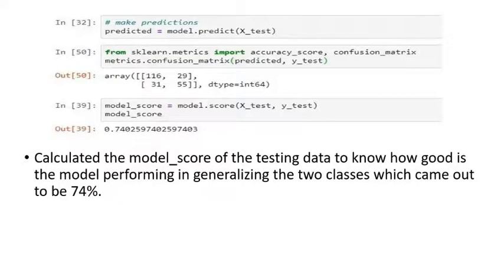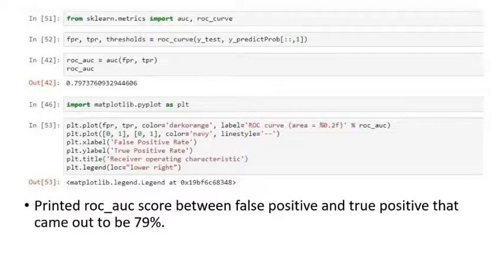Next is evaluation of the model. For evaluation, we import AUC and the ROC curve from the sklearn metrics library. Next is a print statement, printing ROC_AUC, the score between false positive and true positive, which came out to be 79%.